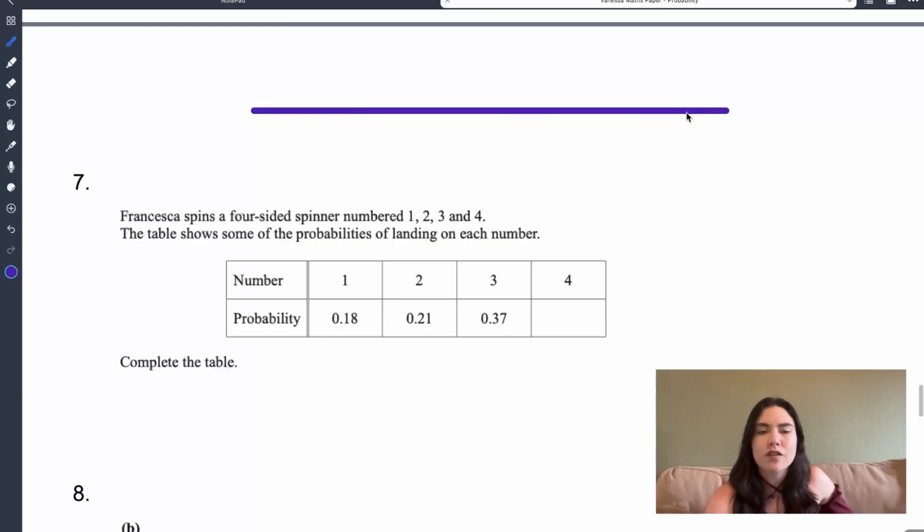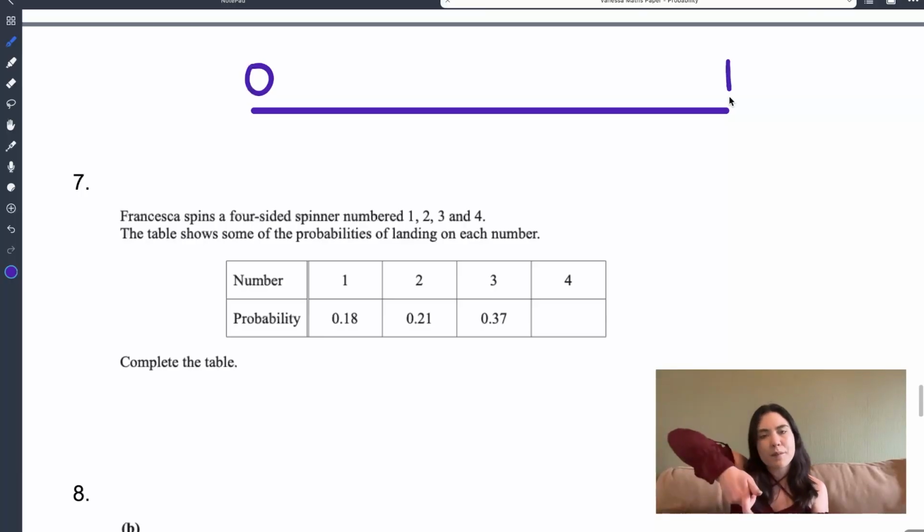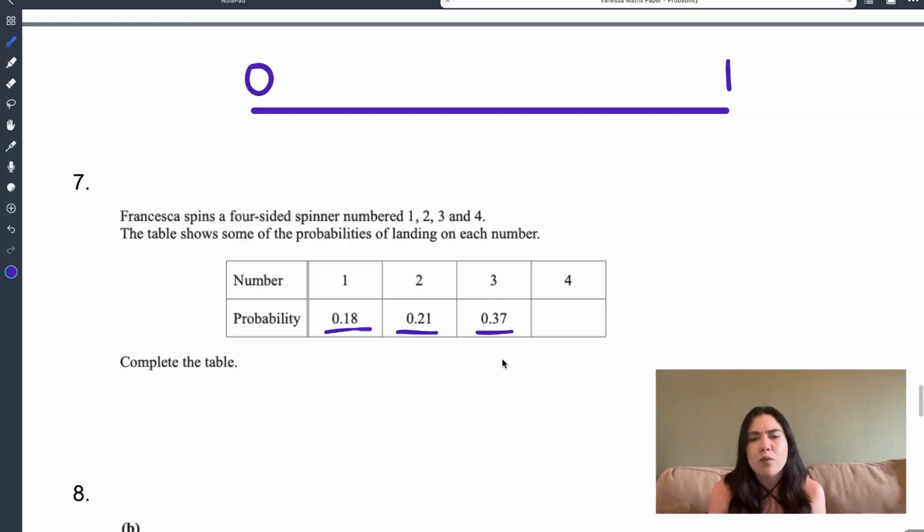Now remember I said to you that the scale is between 0 and 1. Francesca spins a 4-sided spinner numbered 1, 2, 3, 4. So we've got a spinner that we spin and there's sides numbered 1, 2, 3, and 4. The table shows some of the probabilities of landing on each number. Now these numbers seem quite daunting. We've got 1 and 0.18, 2 and 0.21, 3 and 0.37, and 4 doesn't have a value.